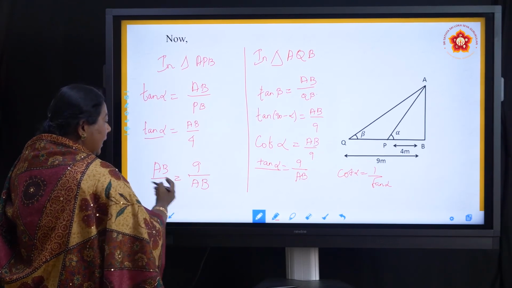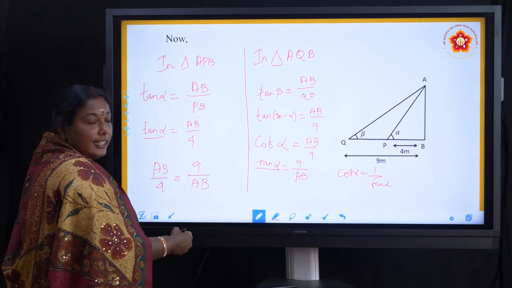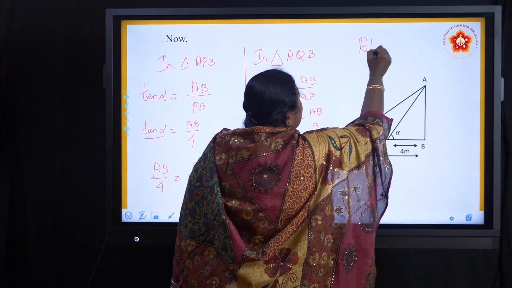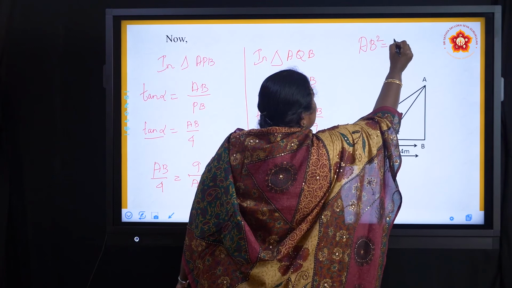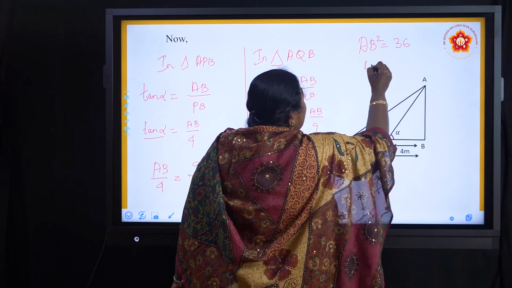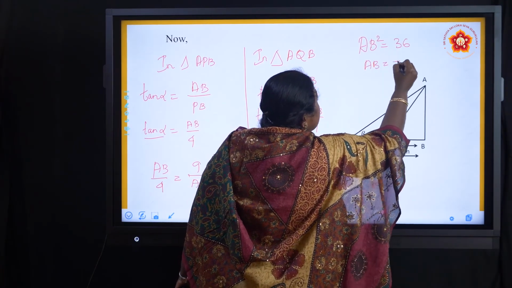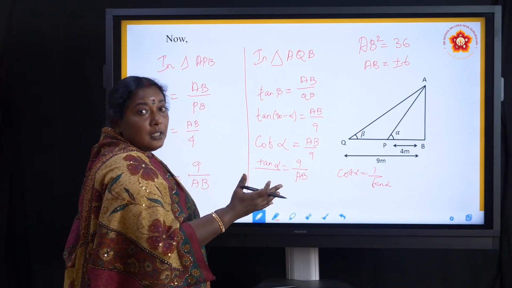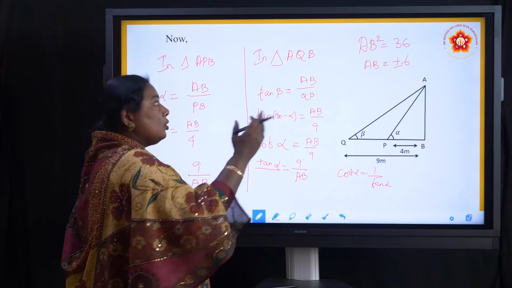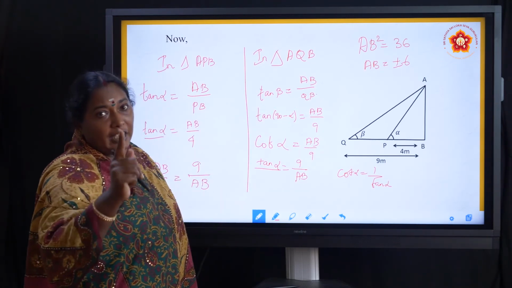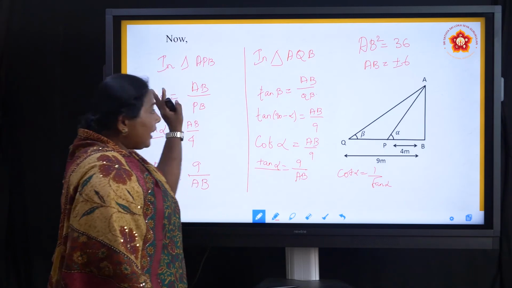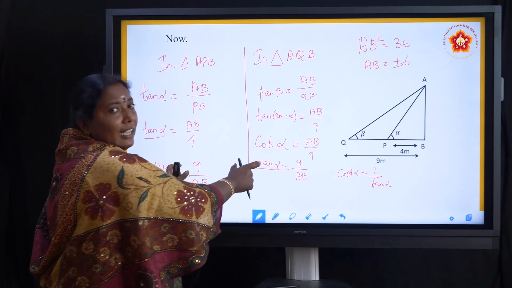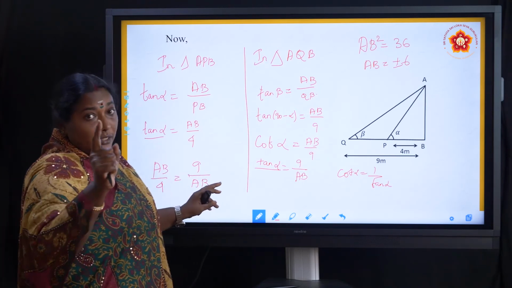Cross multiplication, AB square is equal to 36. AB is equal to plus or minus 6. Since it is a real valued sum, the negative value will never come. So the value is 6. That is what we have to prove, right? I think you understood. We separated the triangles, we applied the values. That's all we did.